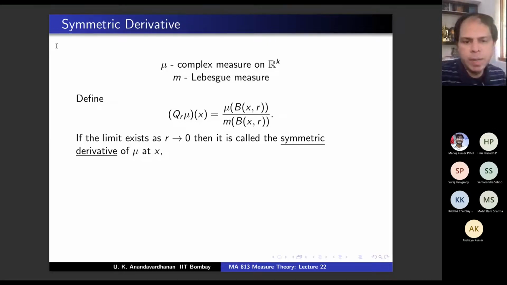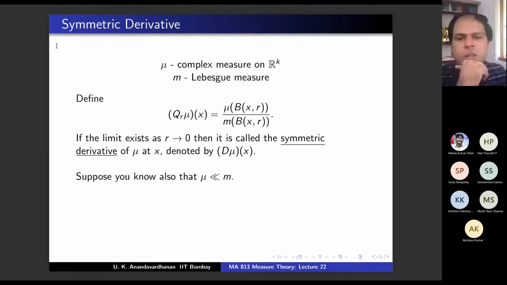Okay, this limit may exist, may not exist. If it exists, then we say that the symmetric derivative of mu at x is that limit, and we denote it by Dmu(x). Is the definition clear? So Rudin is nicely motivating this definition by doing k equal to 1. You know how it matches with your usual notion of derivative. This is essentially the same. Since I wanted to speed up, I am skipping such motivations. Is the definition clear?